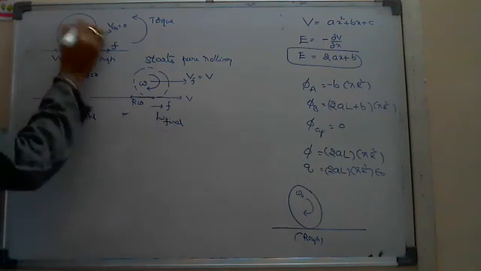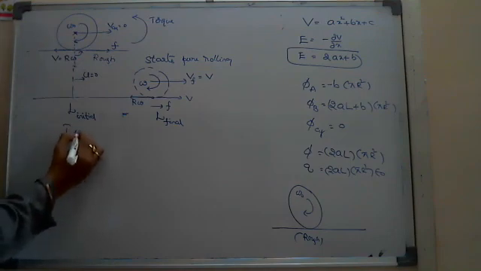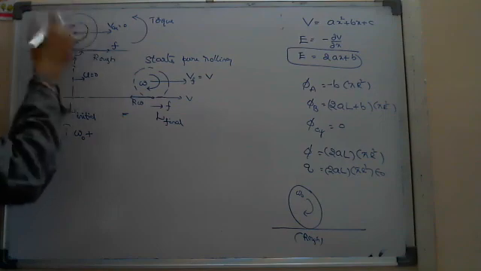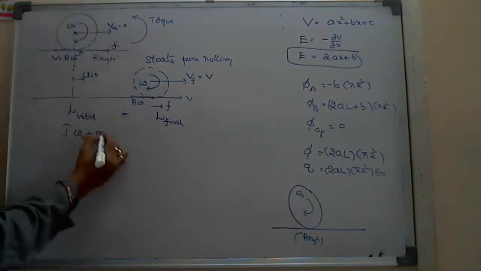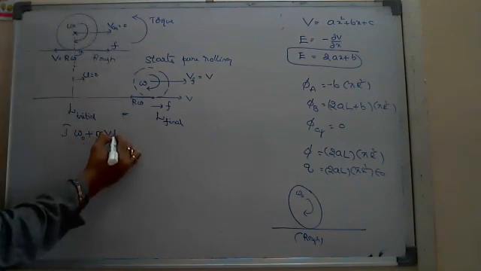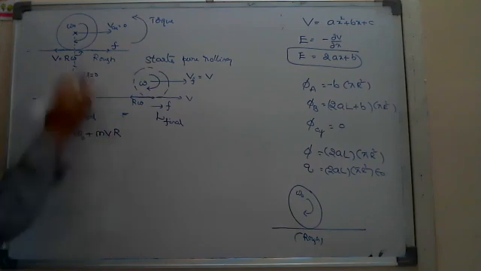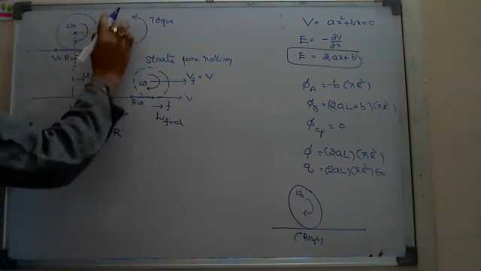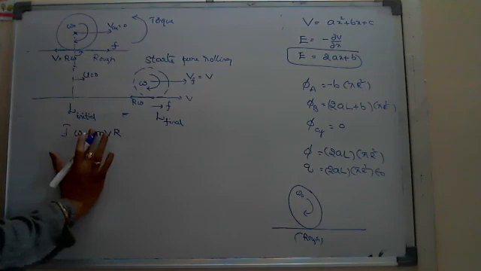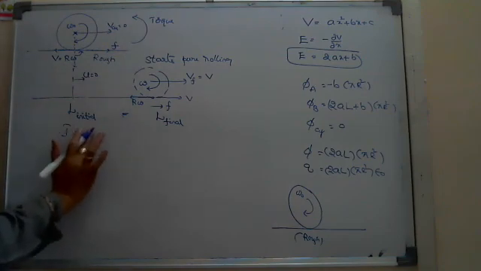Initially the angular momentum is I omega naught. For a body rolling, the total angular momentum is I omega plus mvr. But here the velocity of center of mass is 0, so you won't get mvr.